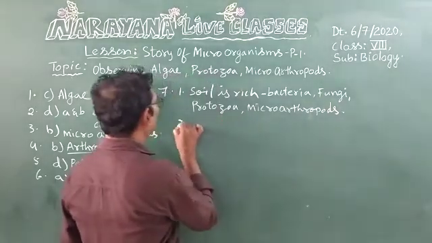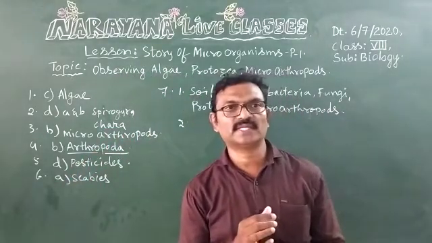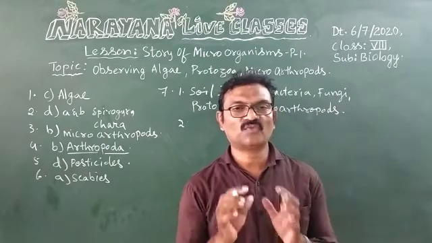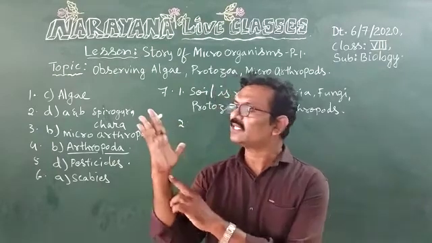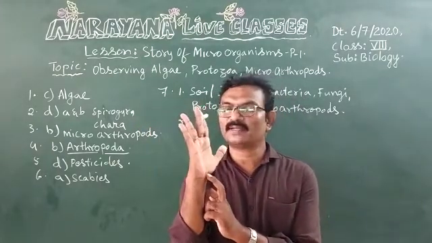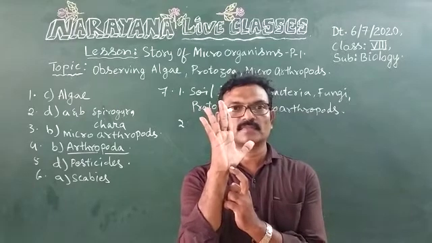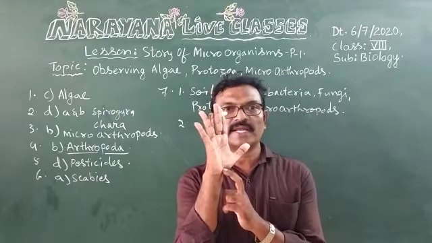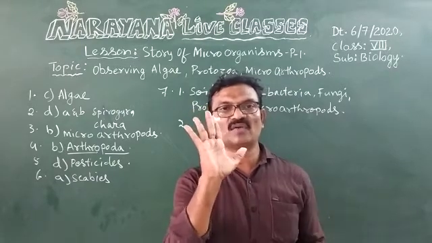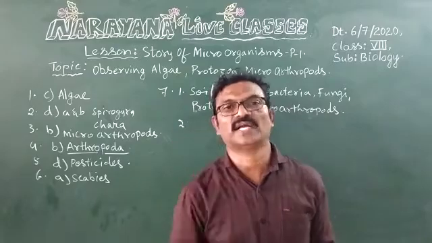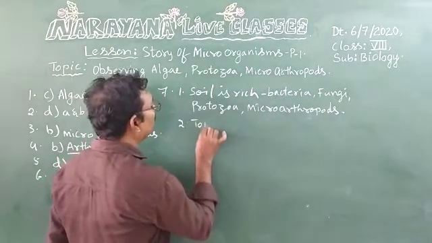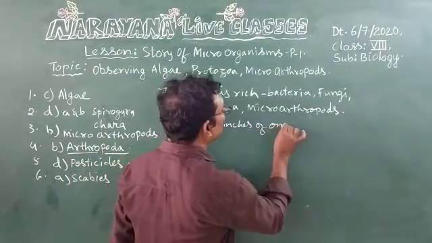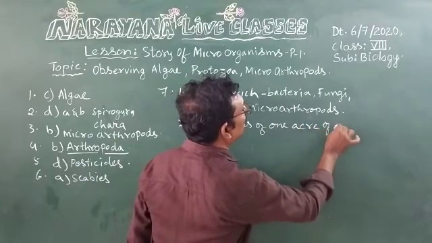Now let us see second point. The top 8 inches of soil of 1 acre, in 1 acre of soil, top 8 inches of soil may contain as much as 5.5 tons of bacteria and fungi.